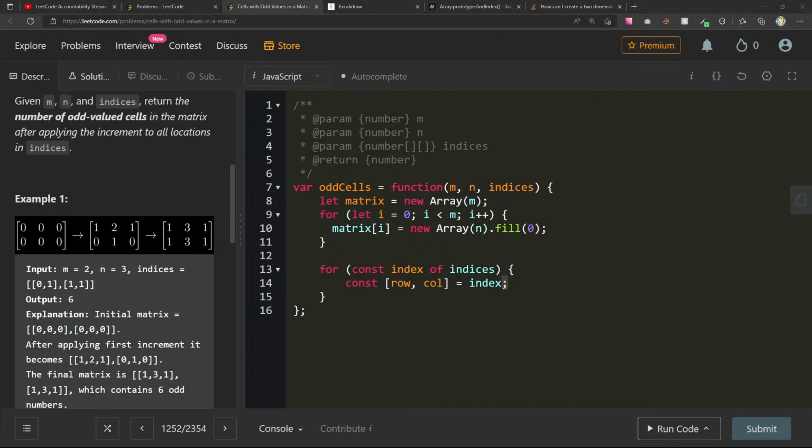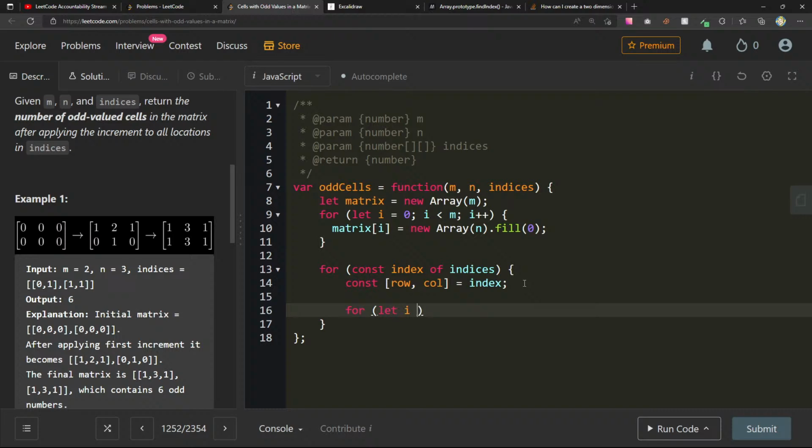This will give me the row and column of the index using some array destructuring, so it comes out a little bit nicer. And now for just 0, right, for all the rows in 0. So for each time this happens, I guess we can